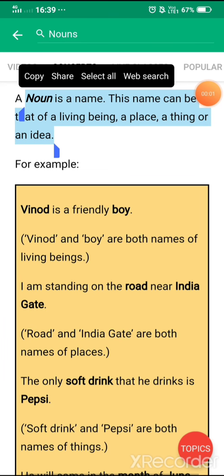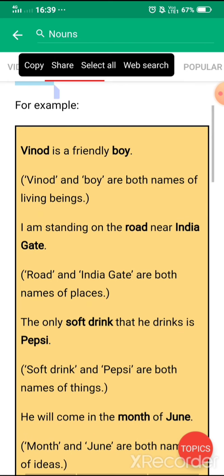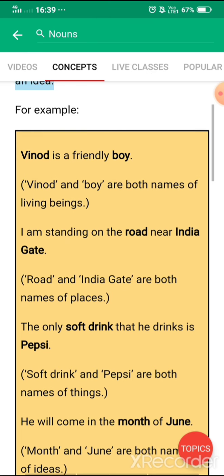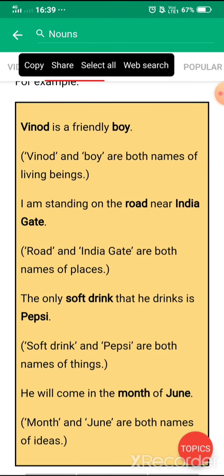Now here you can see the definition of noun is given. A noun is a name. The name can be that of a living being, a place, a thing or an idea. Now here you can see the example, as in the flowchart you have understood the same thing. In the example, Vinod is a friendly boy. Vinod and boy are both names of a living being. Boy is definitely not a particular name, but it is also used for naming something. So that's why it is a noun.